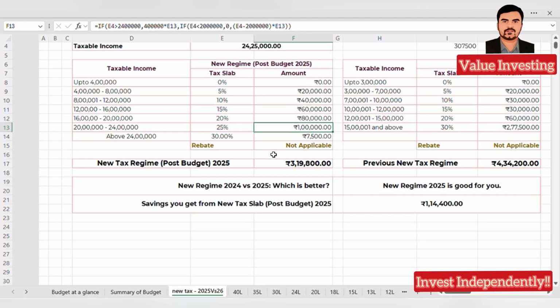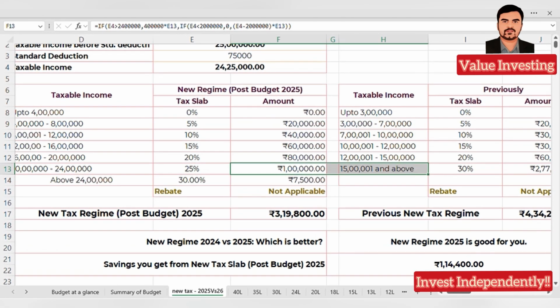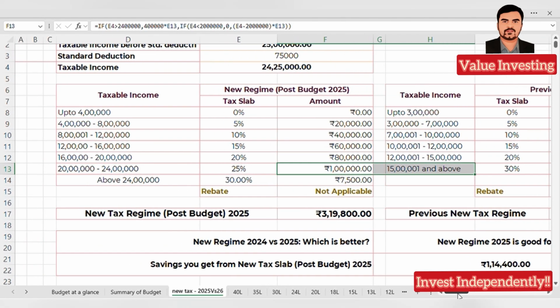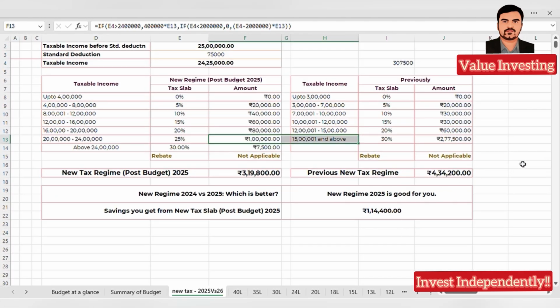They will get an additional benefit of clearly around 1.1 lakh. With the same 25 lakh salary, because of this new tax slab addition and the boost the government has given, we are saving around 1.14 lakhs, which is clearly a winner.